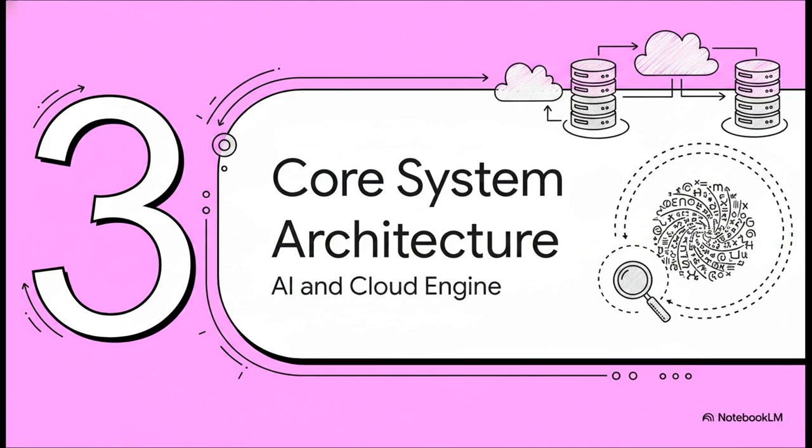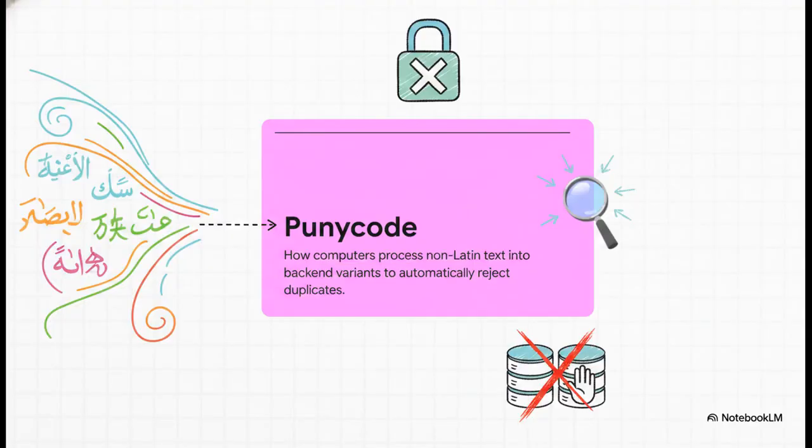Section 3. Core System Architecture. The engine powered by AI and cloud. Now, what's really interesting about this slide is how this system solves the massive problem of duplication. When you're allowing domains in any language, from Arabic to Chinese, you name it, you absolutely need a universal standard of truth. And that standard is Punycode.